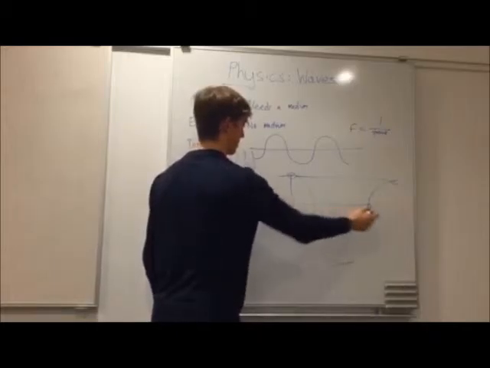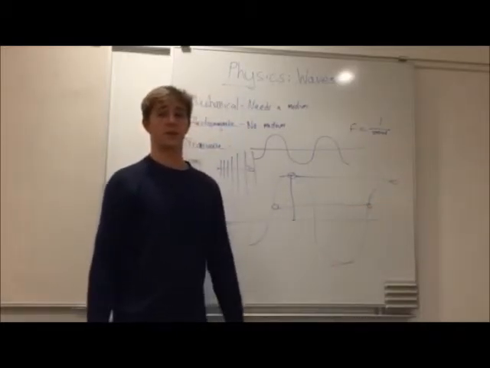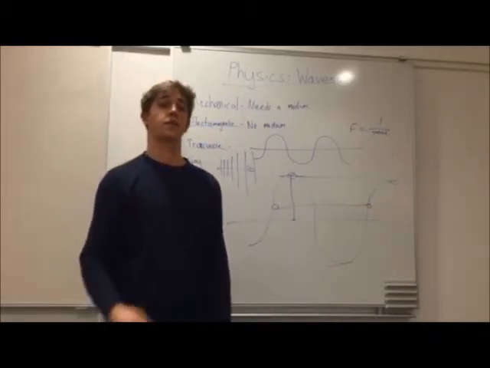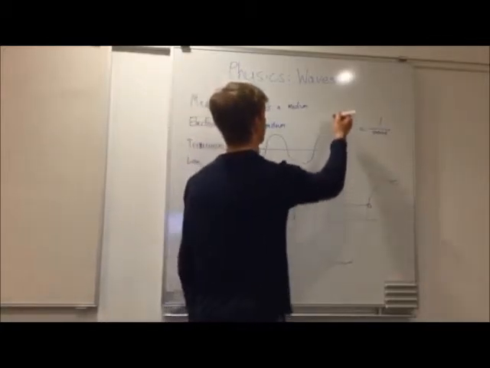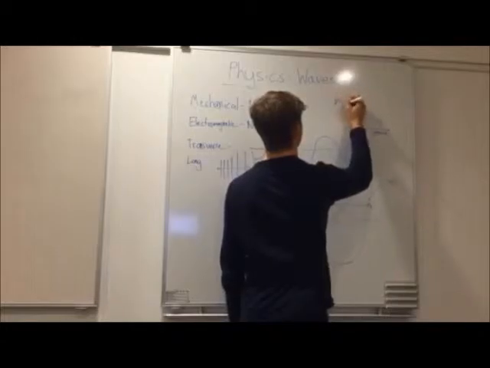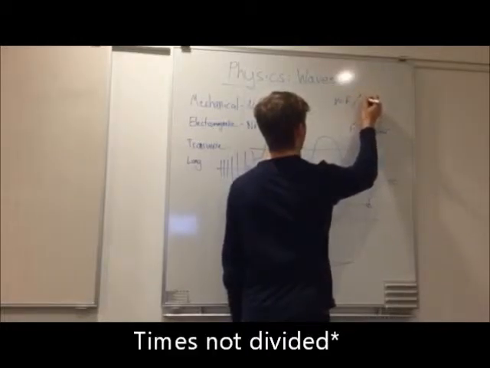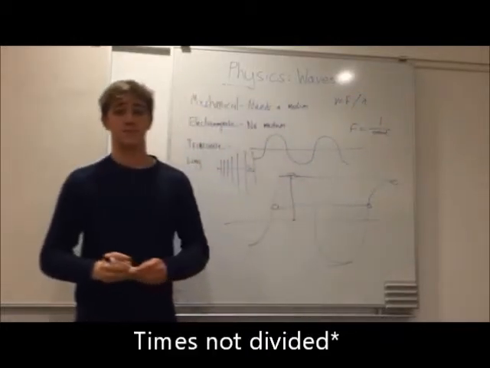So 1 divided by that. Another example is the velocity. To find the velocity, you would take the frequency and multiply it by the wavelength.